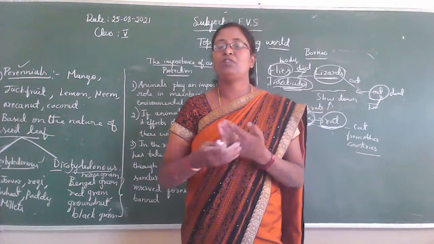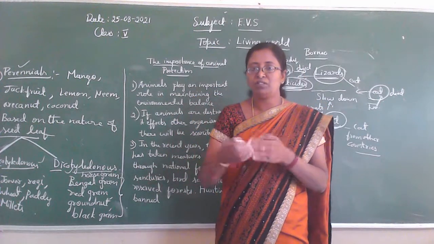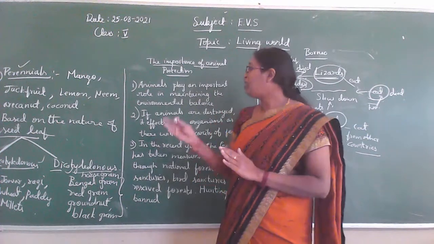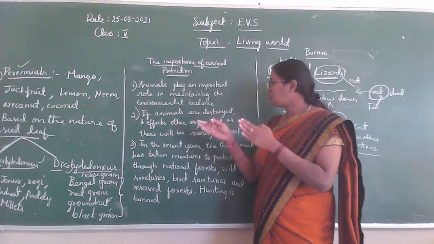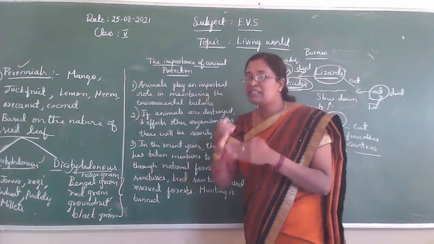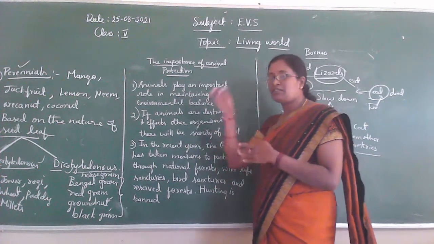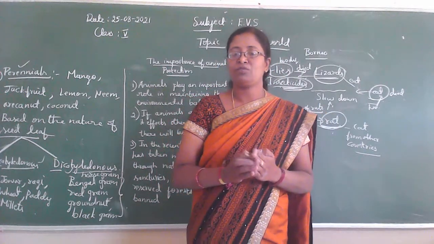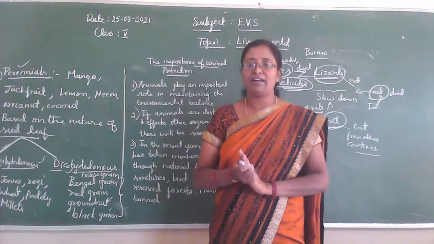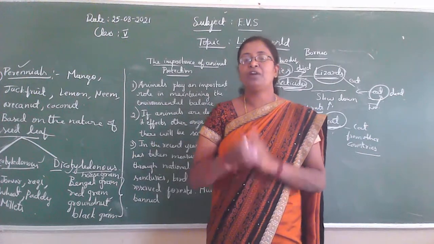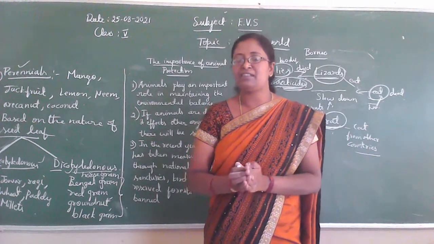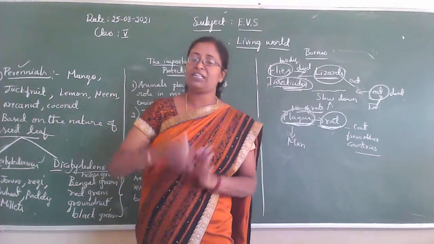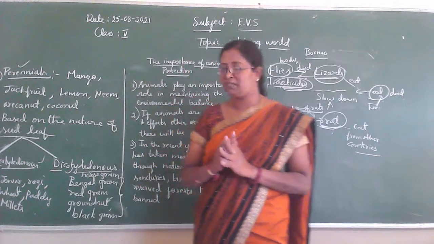So food will not be available, the shortage of food will increase, there will be scarcity of food. Why? If the number of one type of animal decreases, it affects other organisms. Say the number of deer decreases. Deer is the food for tiger and lion, isn't it? So if the number of deer decreases in nature, there is a scarcity of food for other organisms. It affects the other organisms.